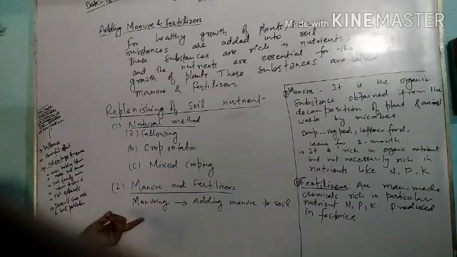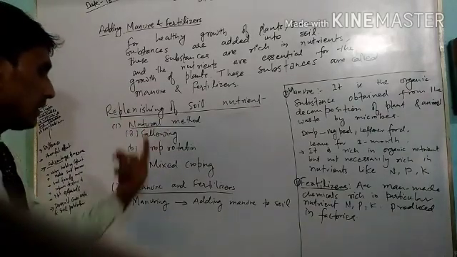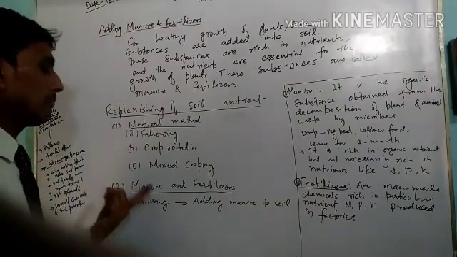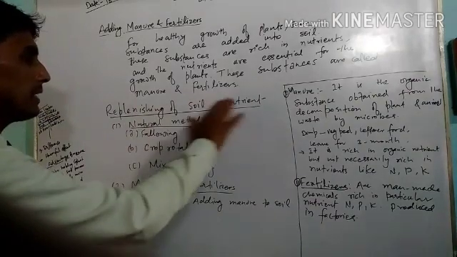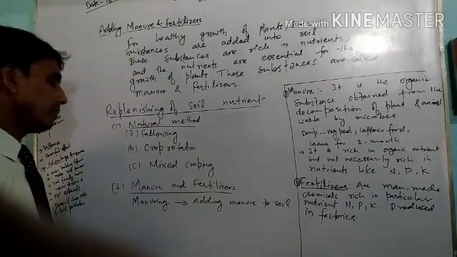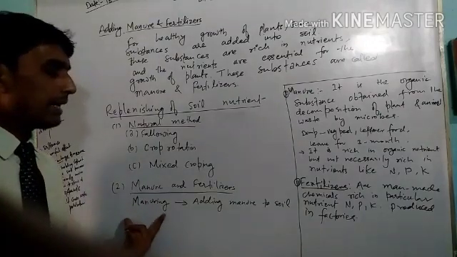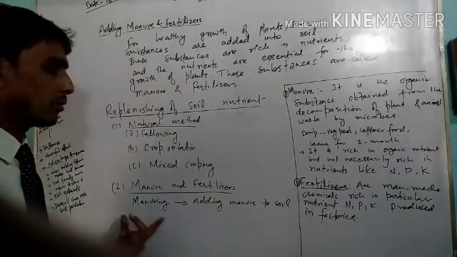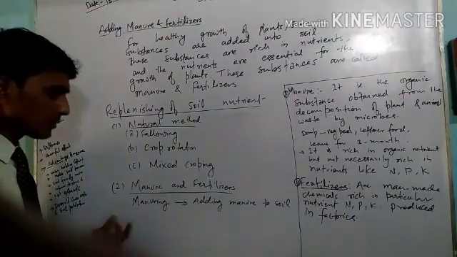The other ways are the natural method and the manual method, manure and fertilizer. So replenishment can be done by the natural method or by adding manure and fertilizer. If you are adding manure to the soil, that process is called manuring. So what is a manure?